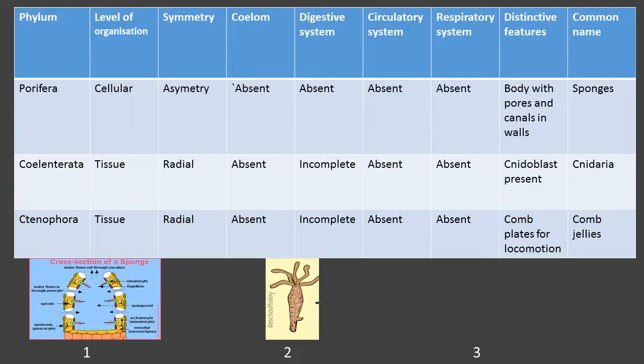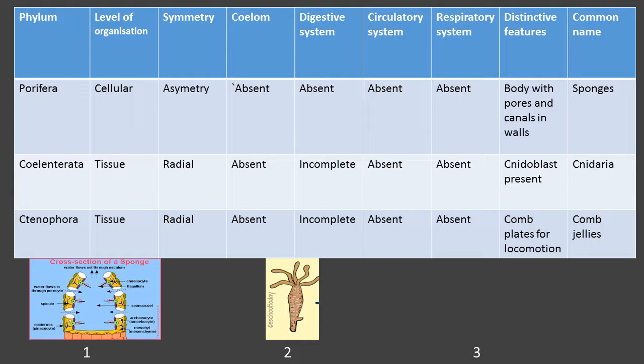Understood? Children, one thing you should make clear: we are only studying the general characteristic features, not the specific characteristic features of each member belonging to that particular phylum. Generally, all the members share the characteristic features we are observing. We are not specifically picking one organism and describing its features. We are understanding the characters we can generally observe in a particular phylum.